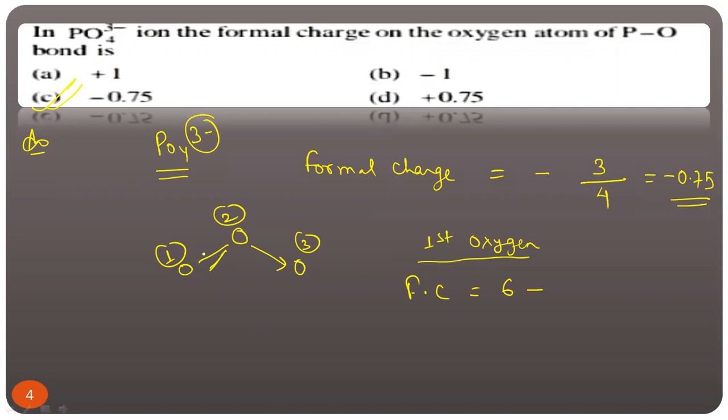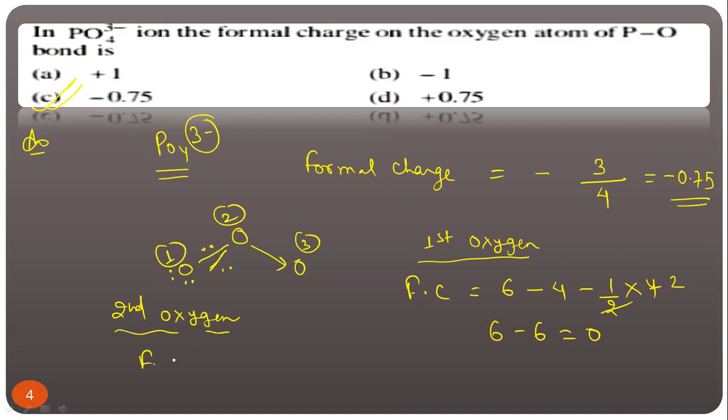How many electrons are here? 2 and 2, 4. So total number of lone pair electrons is 4, minus shared pair. How many bonds form? Double bond means 4 electrons, multiplied by one half, 2. So 6 minus 6, that is equal to 0. Now if anyone asks you how to find the formal charge on the second oxygen, so formal charge in this case, look at 3 bonds form, means how many electrons are used?